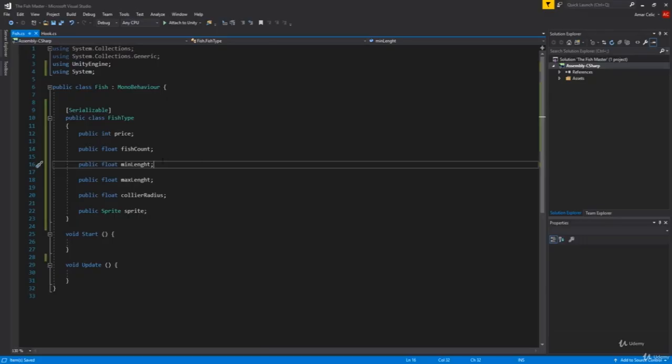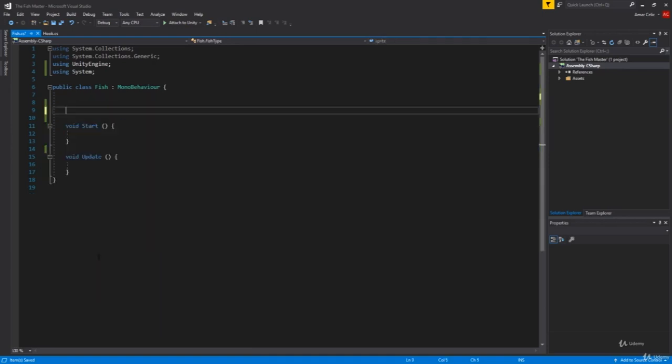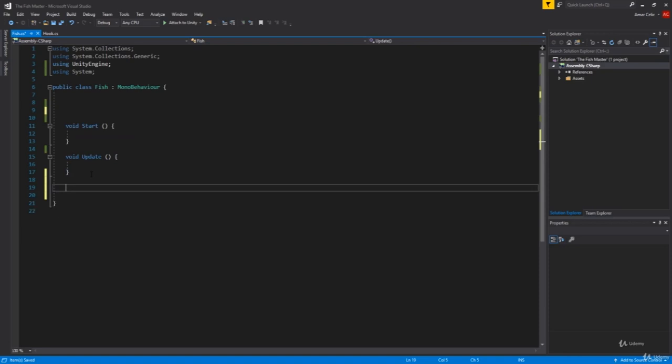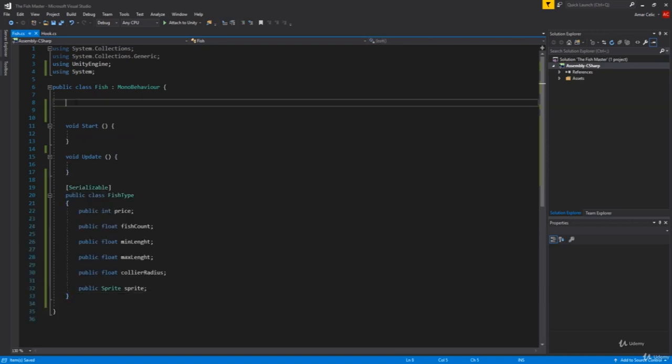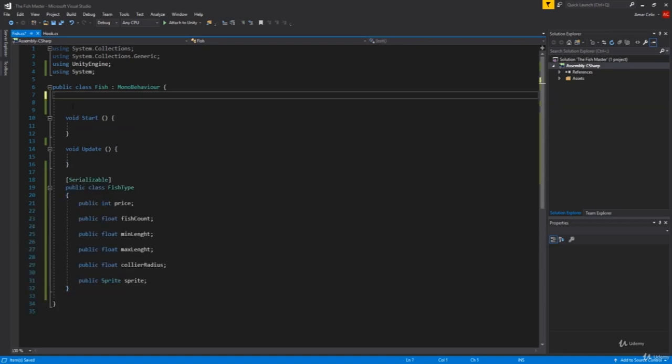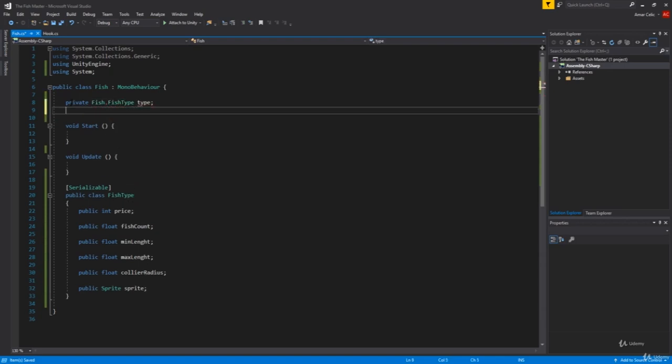We will see later on when we add it in. Where did I want to add it? In fish spawner, of course. So I'm gonna actually cut this and put it to be last because it's not something that we will actually go back to, but we need it though.